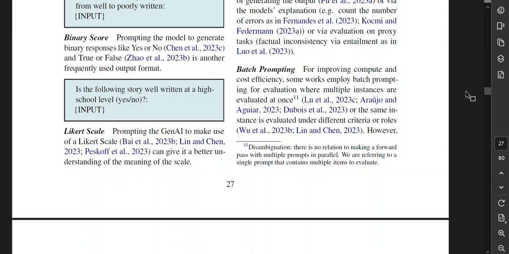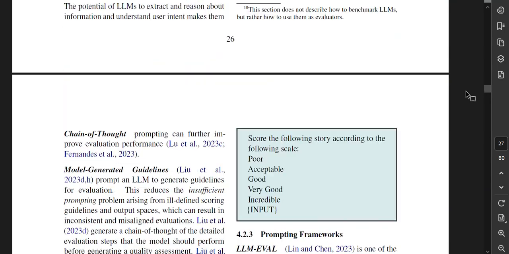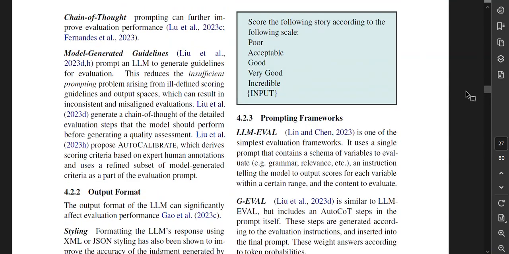Binary score. Prompting the model to generate binary responses of yes or no, or true or false, is another frequently used output format. Is the following story well written at a high school level? Yes, no. Likert scale, our favorite friend in social science. Prompting the Gen AI to make use of a Likert scale can give it a better understanding of the meaning of the scale. Score the following story according to the Likert scale. Poor, acceptable, good, very good, incredible.